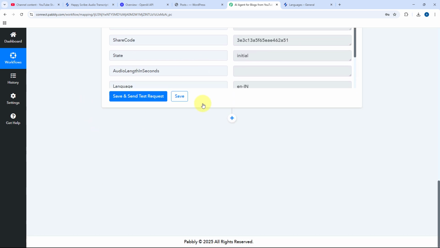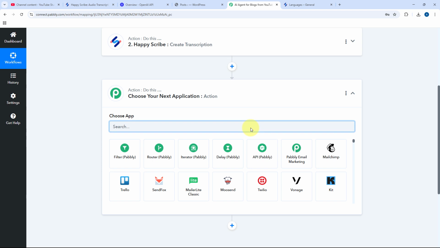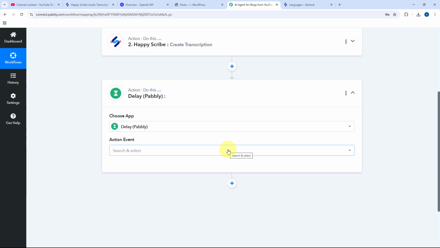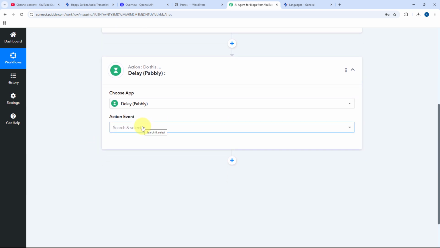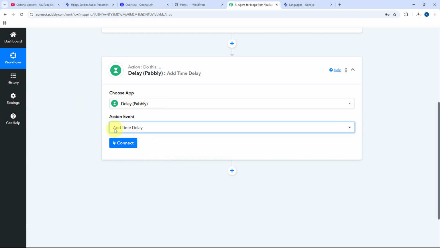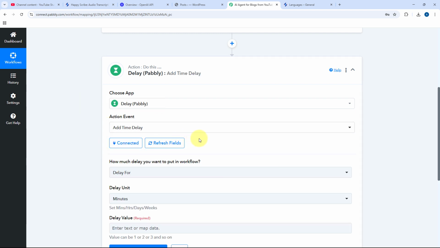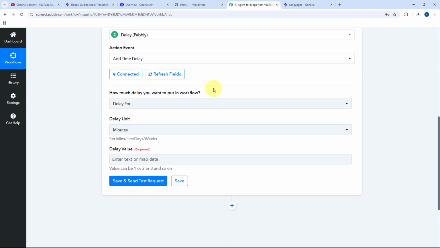So what we are going to do in this workflow, in this AI agent, is add a delay. After getting the new video from our YouTube channel and sending the video for transcription to Happy Scribe, this AI agent will wait for a few minutes for Happy Scribe to transcribe the video. So after clicking on the Add Action Step button, select Delay. We are going to add some delay in the AI agent. Then in Action Event, from the drop down, select the action event as Add Time Delay and click on Connect. Now, on the basis of your average video duration, we have to add the delay.